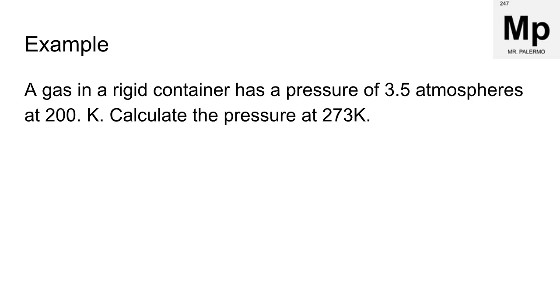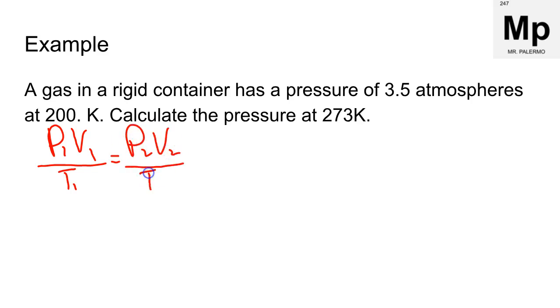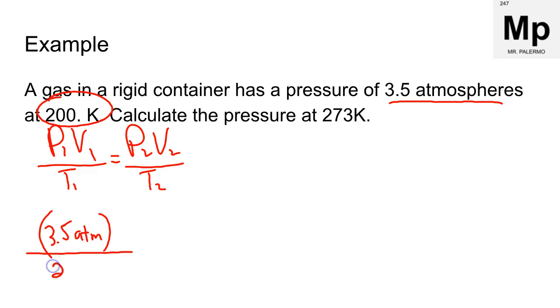Alright, so let's write out our formula, which is P1V1 over T1 equals P2V2 over T2. A gas in a rigid container has a pressure of 3.5 atmospheres. That's my initial pressure. So 3.5. Write your units so you know that they're going to be same on both sides. And it's at 200 Kelvin, as you can see here. So that's our initial temperature, 200 Kelvin.